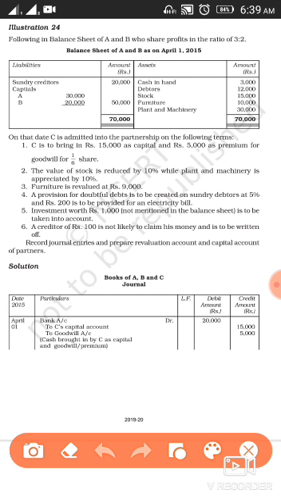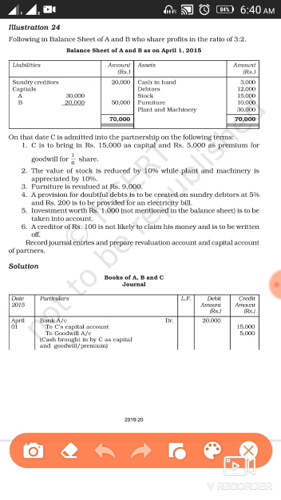You have been given the liabilities and assets. Liabilities: sundry creditors 20,000, capital A 30,000, B 20,000, total 50,000. Assets: cash in hand 3,000, debtors 12,000, stock 15,000, furniture 10,000, plant and machinery 30,000, and the total is 70,000.